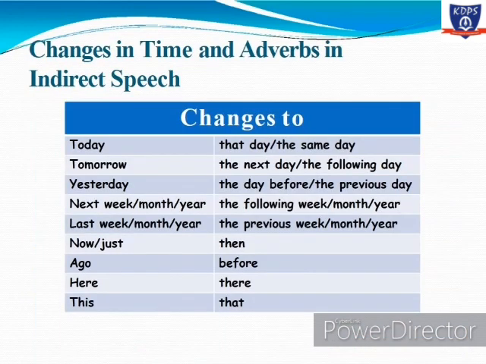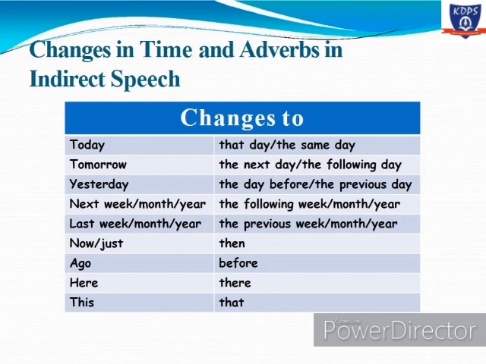And there is a change in time and adverbs also. So in direct speech, when we are using today, in indirect speech we use that day, the same day. Similarly for tomorrow we use the next day, the following day. If we are using the word ago in direct speech, in indirect speech we use before. For here we use there, and for this we use that. This is how there is the change in time and adverbs.